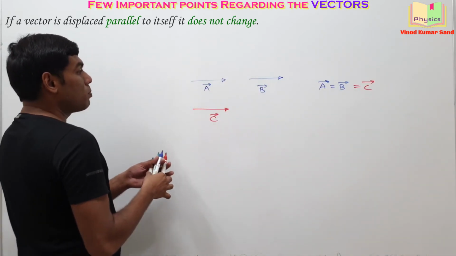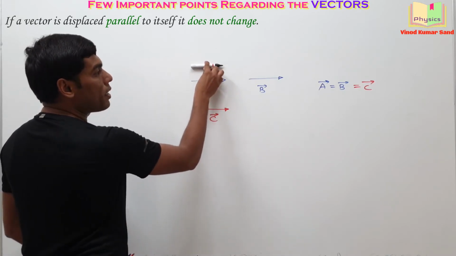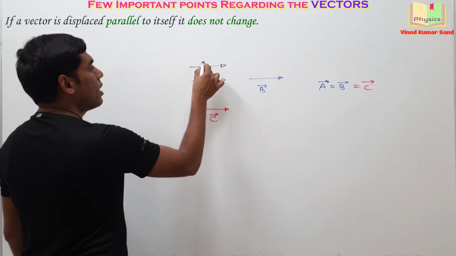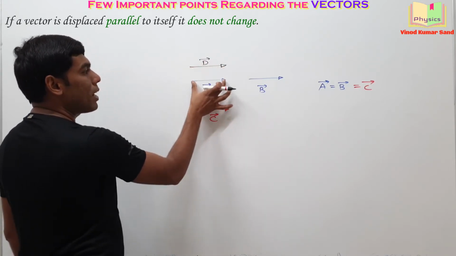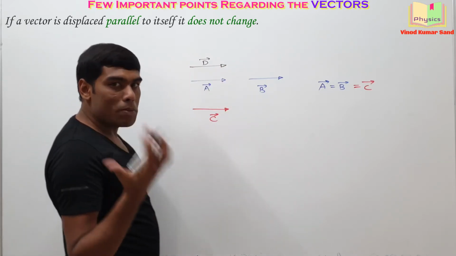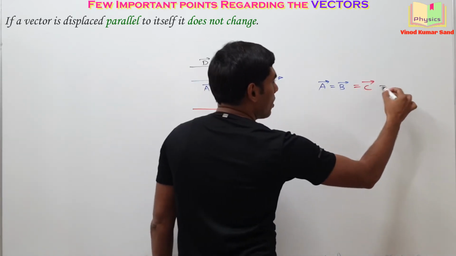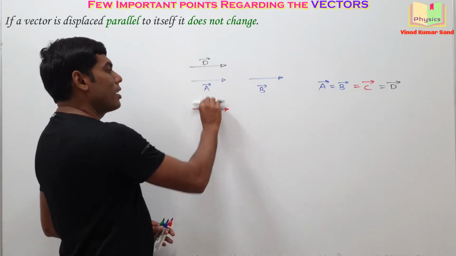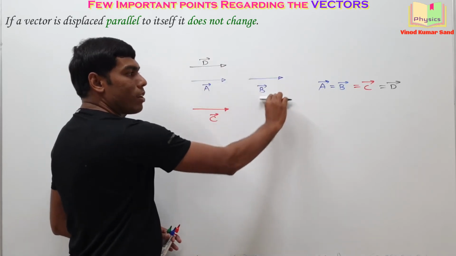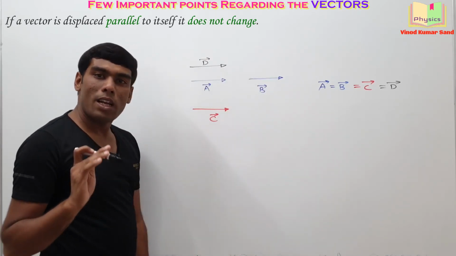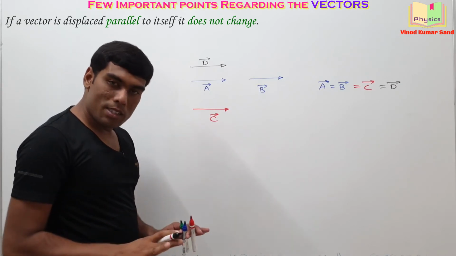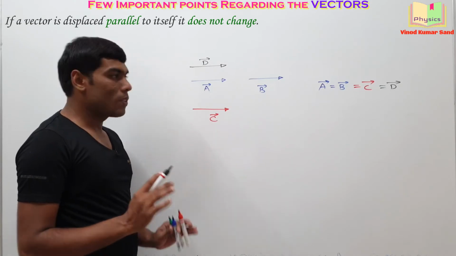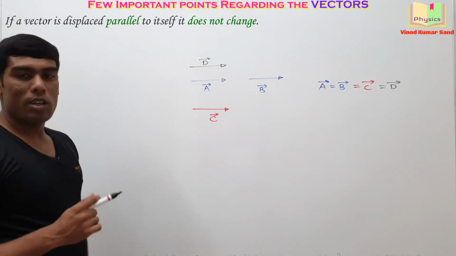Suppose you displace this vector a little bit up here like this and you call it D vector. Then the D vector has the same magnitude as the A vector and has the same direction as the A vector. So eventually you can write this. Getting it? So if a vector is displaced parallel to itself, then that vector will remain unchanged. It will indicate the same physical quantity, it will indicate the same direction as the previous one. Okay, note it down. Then we'll take up point number 2.